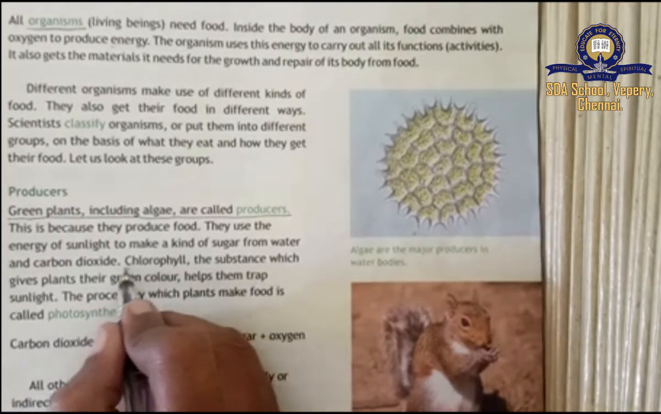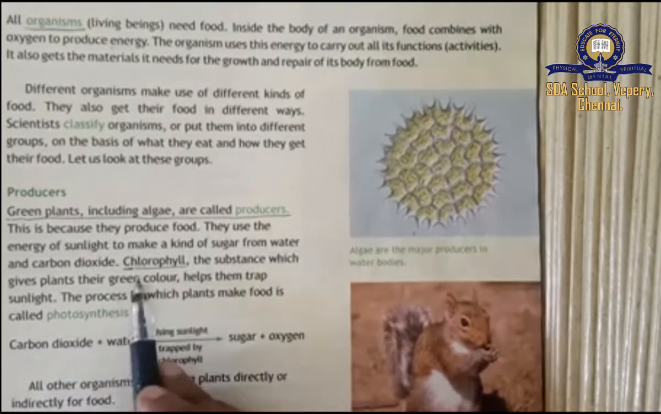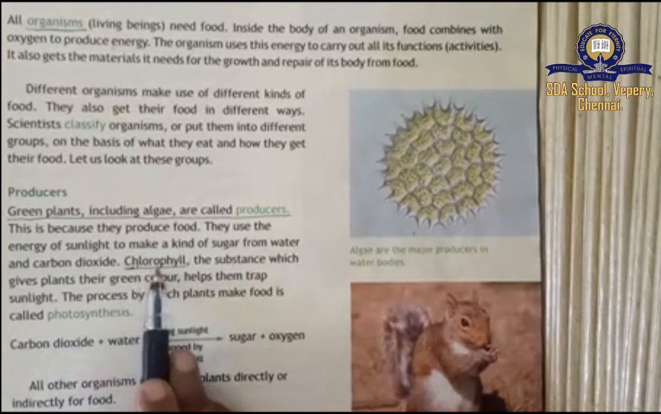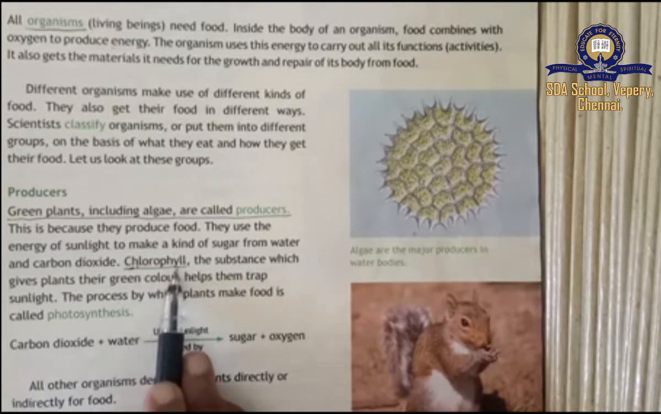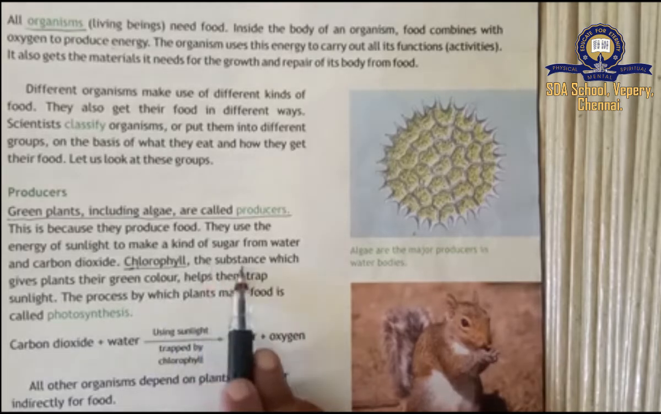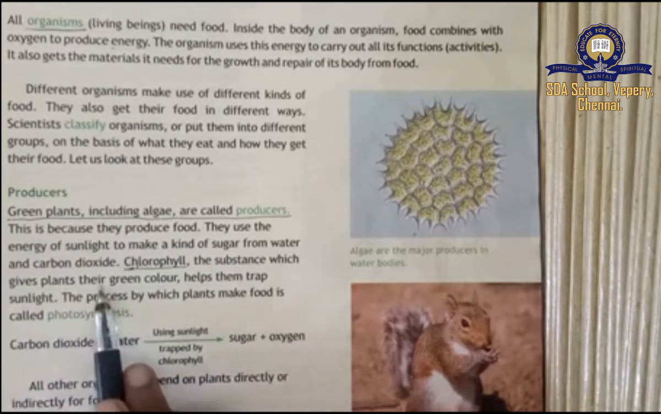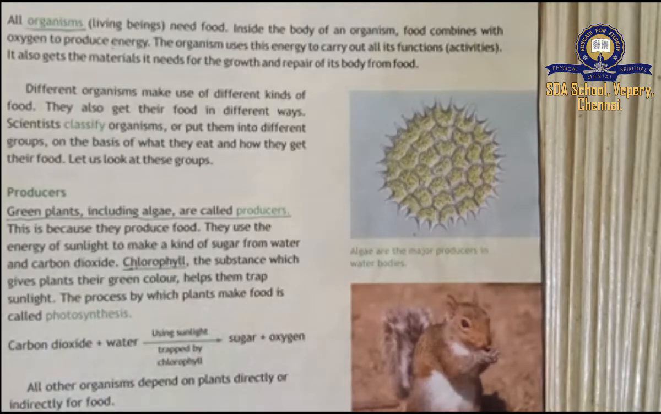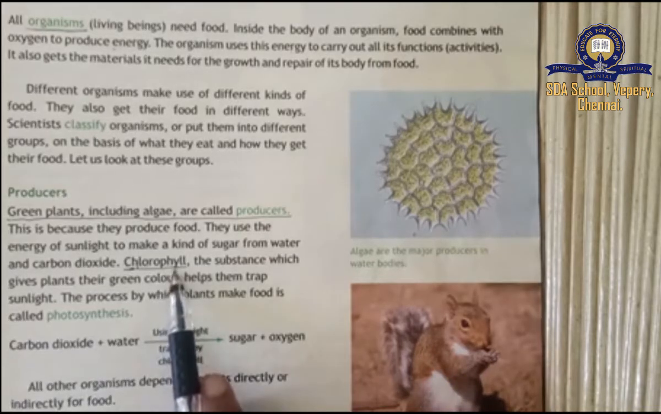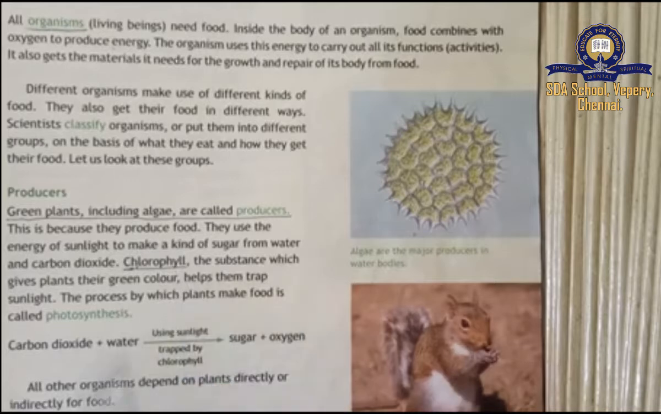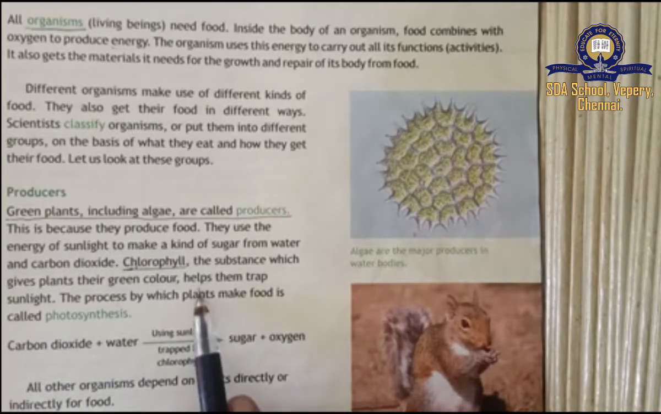Chlorophyll. Underline this word, CHLOROPHYLL, chlorophyll. Chlorophyll, the substance which gives plants their green color, helps them trap sunlight. So, why are all the plants and trees looking green? Because of this chlorophyll. Chlorophyll, the substance which gives plants green color. So, it helps them trap sunlight.